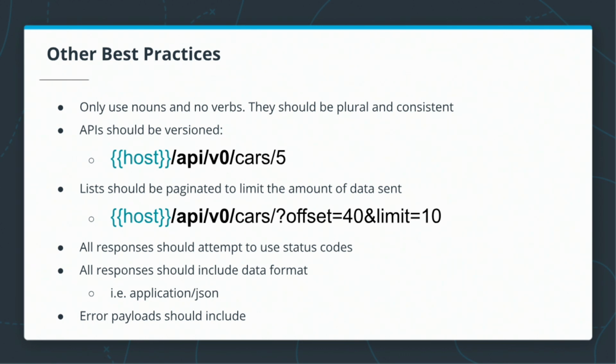There are other best practices we should keep in mind while designing our endpoints. We should only use nouns and no verbs within our endpoints, and they should be plural and consistent wherever possible. We should version our APIs by appending something like /api/v0/ to our endpoint. This will allow us to keep track of anything that might change from version to version.